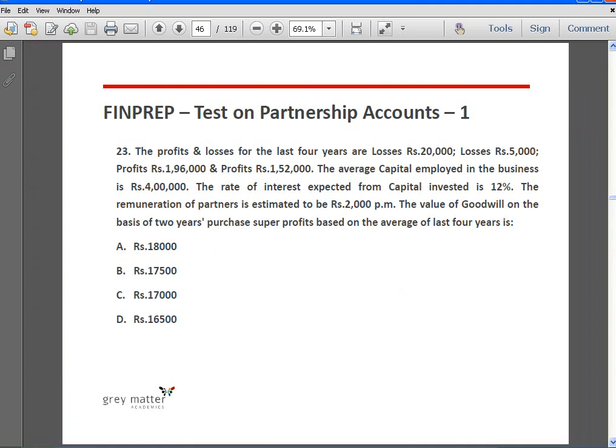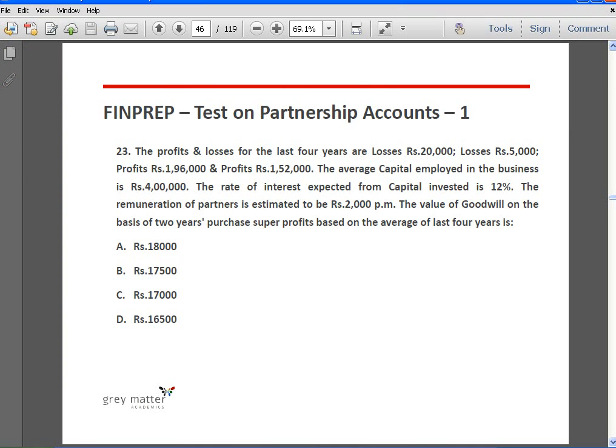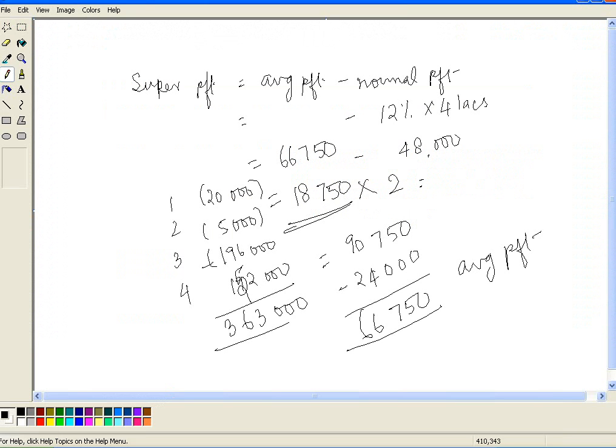Okay, let's take a look at this problem. Okay, I think I made a mistake here. It is not lakh and 92, it is lakh and 52. Right? Okay, so it undergoes a change.